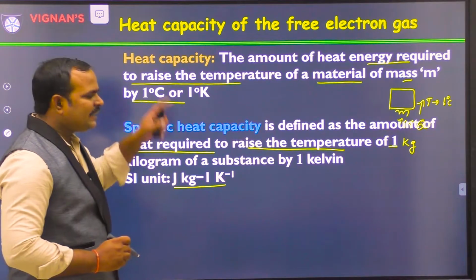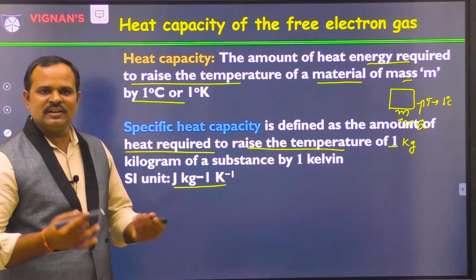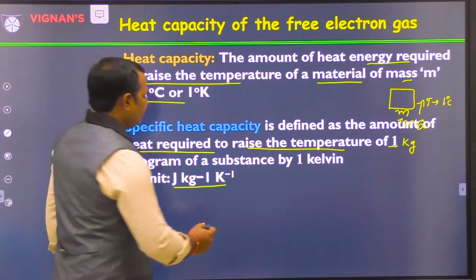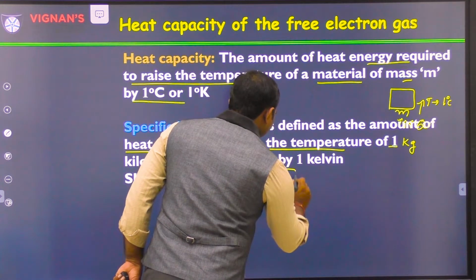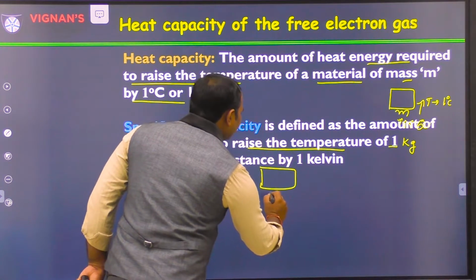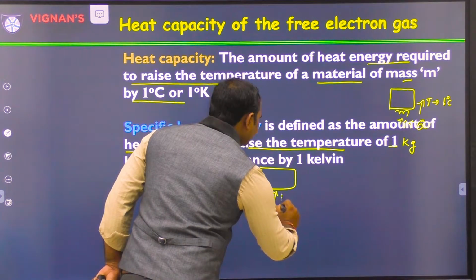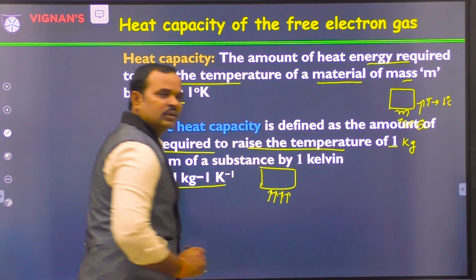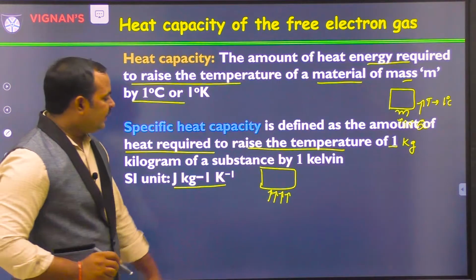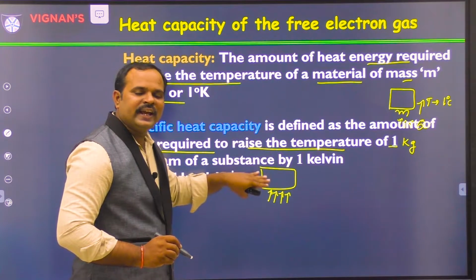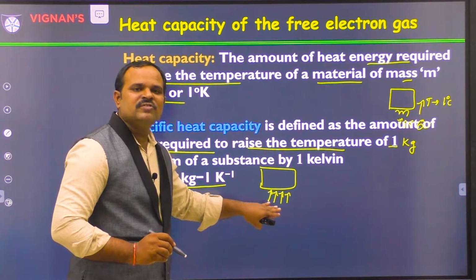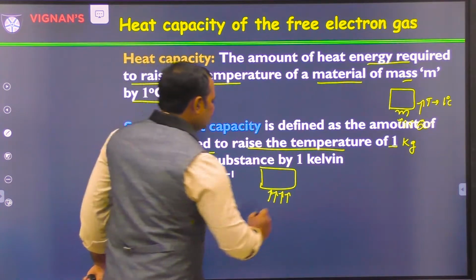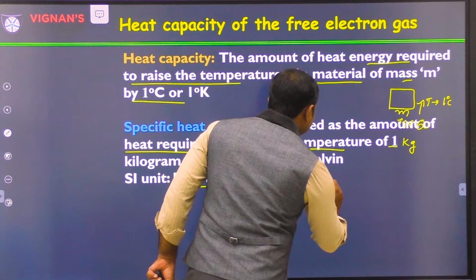Now for any solid, for example a metal, whenever we are applying heat energy, there are two different ways the material takes heat energy from an external source. One is by the lattice.